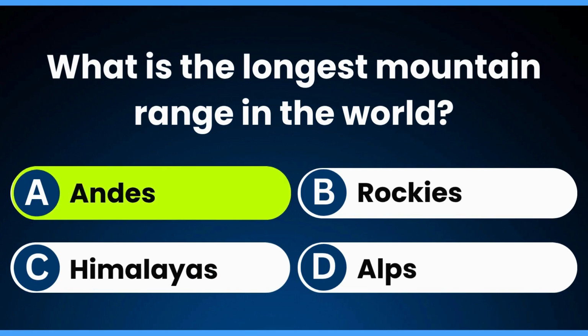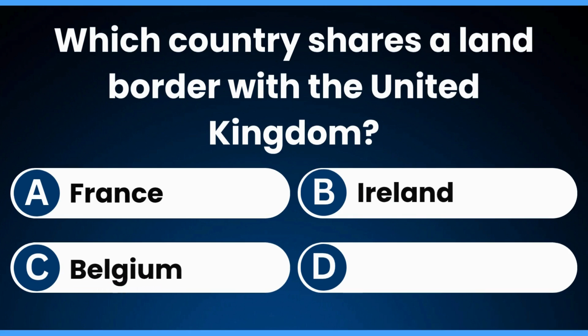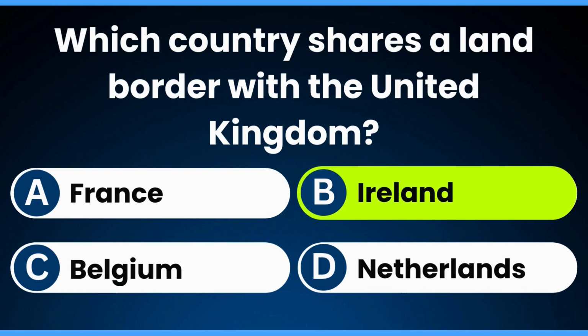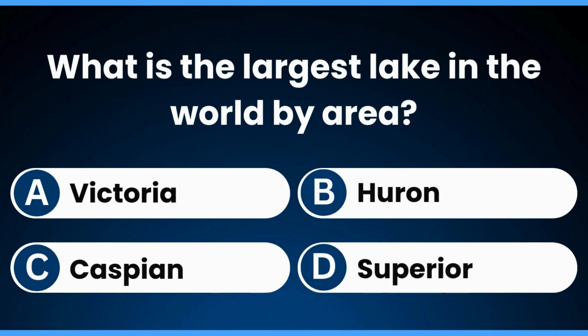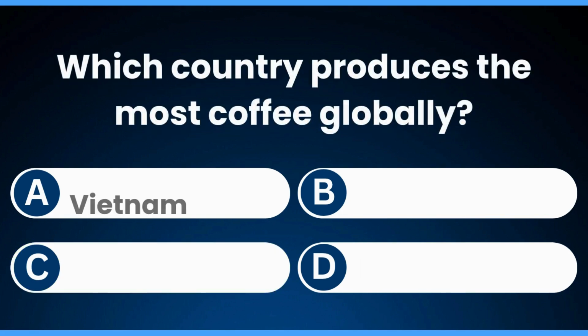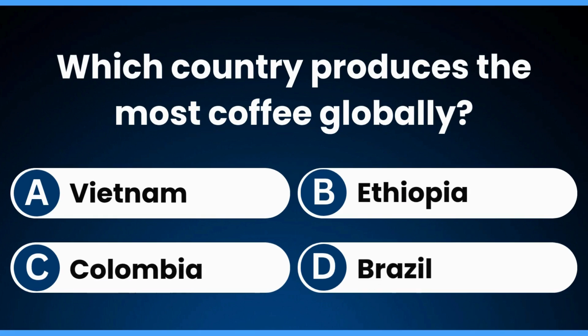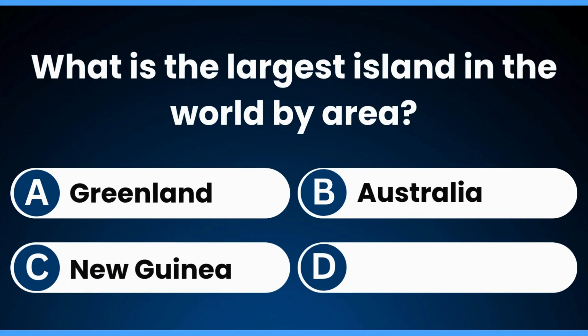Andes. Which country shares a land border with the United Kingdom? Ireland. What is the largest lake in the world by area? Caspian. Which country produces the most coffee globally? Brazil. What is the largest island in the world by area?